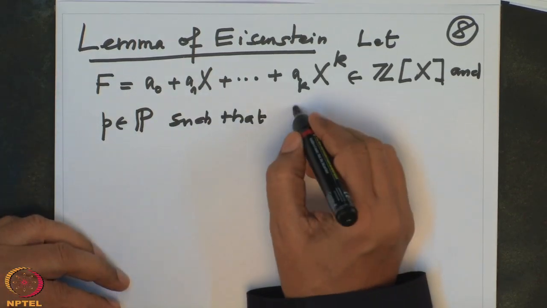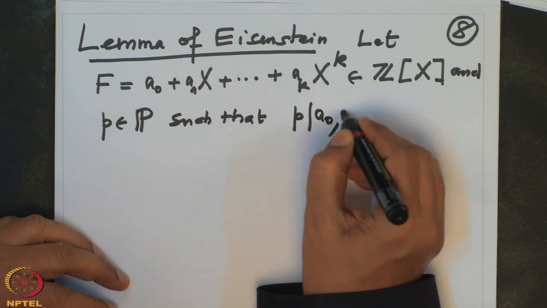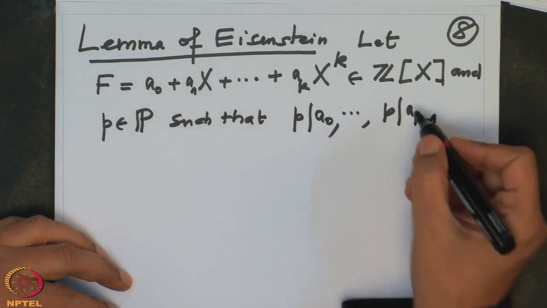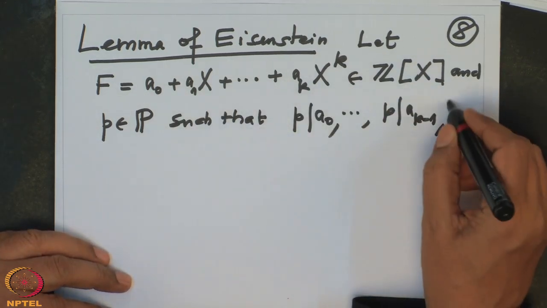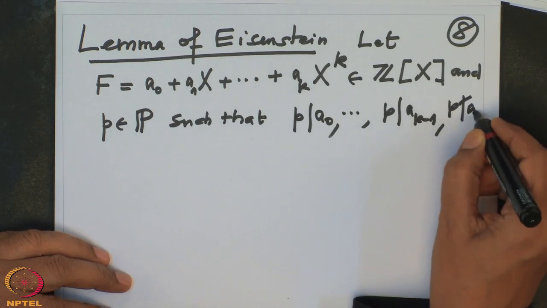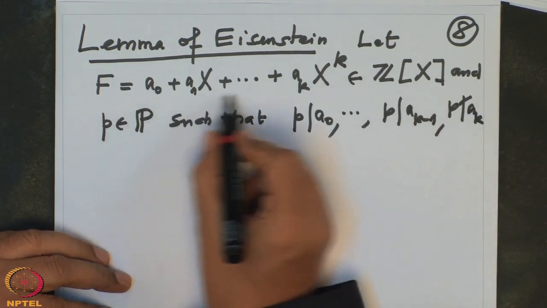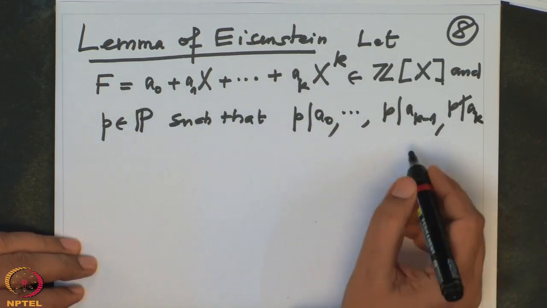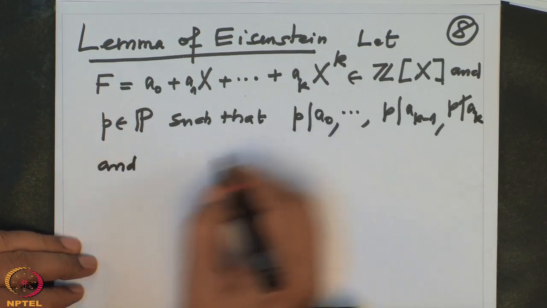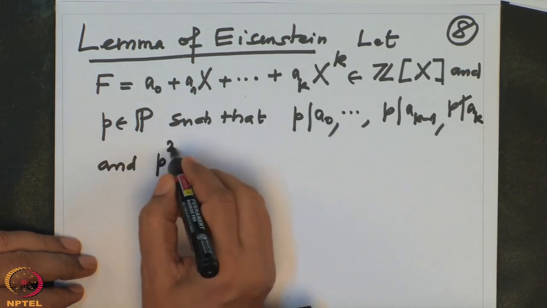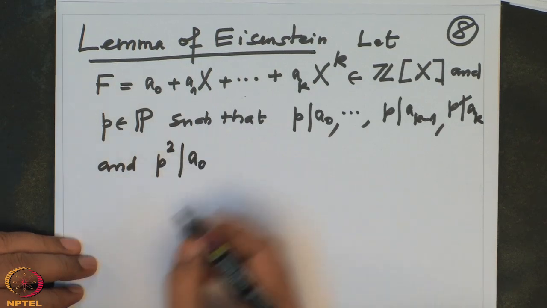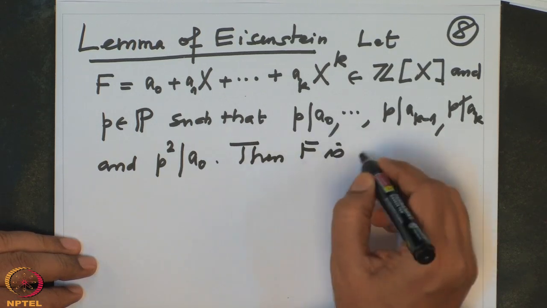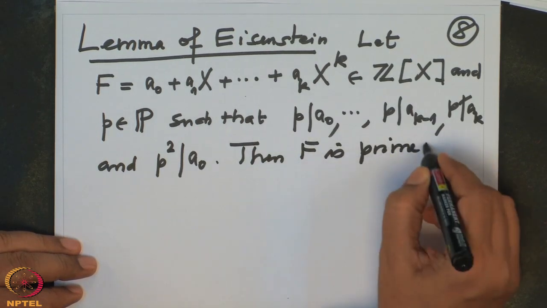p divides a0 up to p divides a of k minus 1. The leading coefficient is ak, so p doesn't divide ak. p divides all the others, but p doesn't divide the leading coefficient of f. And in addition to this, p squared should not divide a0. Then f is a prime polynomial in Q[x].